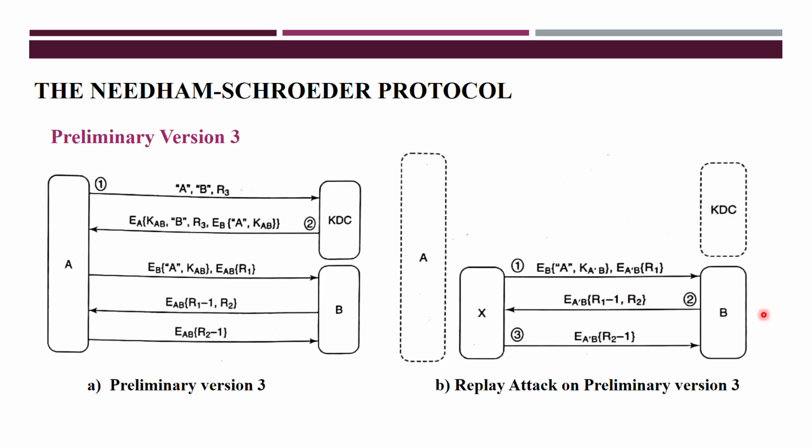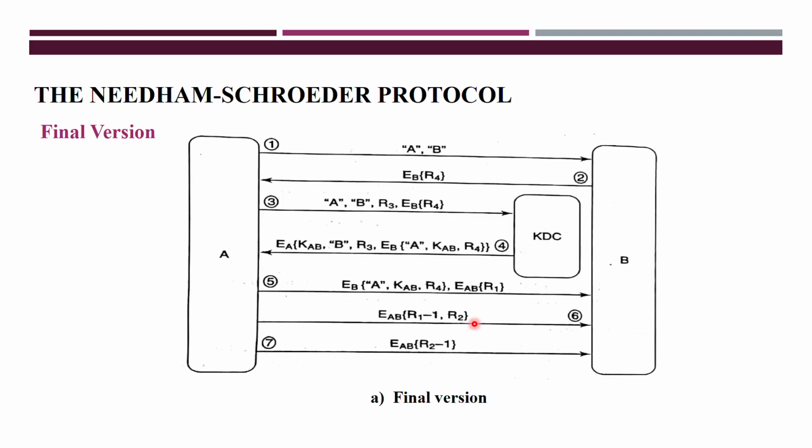This R2 is generated by entity B, and it decrements it by 1, encrypts it, and forwards it to A here. Earlier you were using B's key, now X will use A's key. Here also nothing is being done. In the place of A, you are now using A dash and doing the procedure, and B will think that I am getting the message from A, but actually it is receiving the messages from X here. So now how do we resolve this?